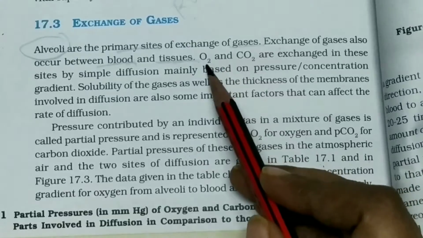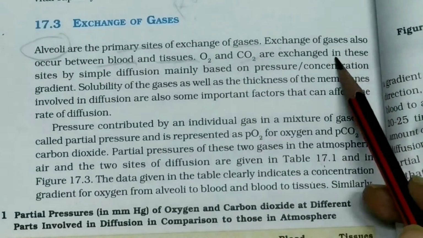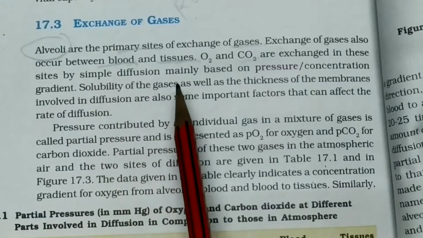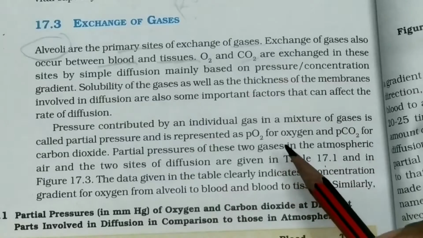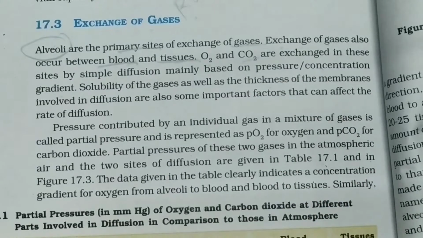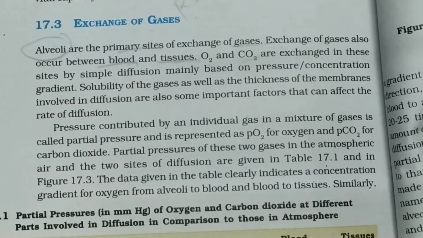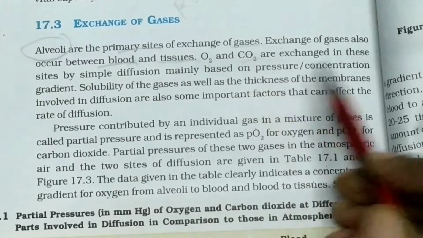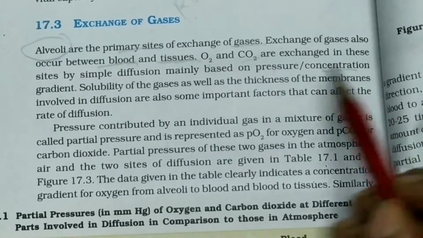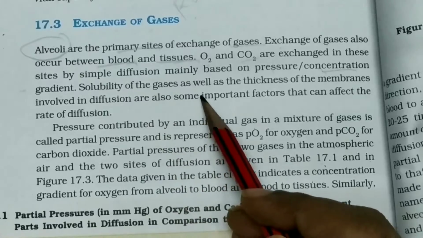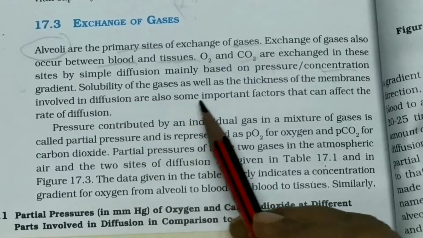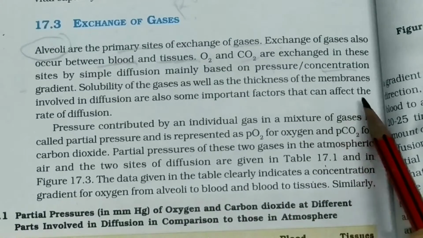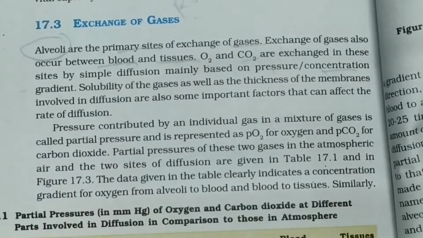The gases like oxygen and carbon dioxide are exchanged at these sites by simple diffusion, mainly based on the pressure or concentration gradient. Solubility of the gases as well as the thickness of the membrane involved in the diffusion are also important factors that can affect the rate of diffusion.